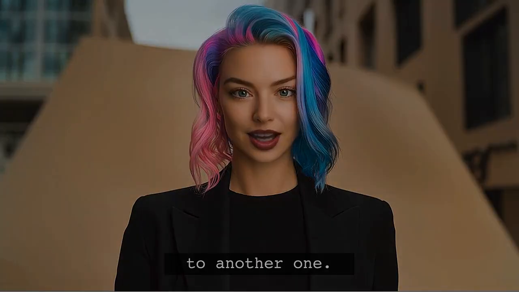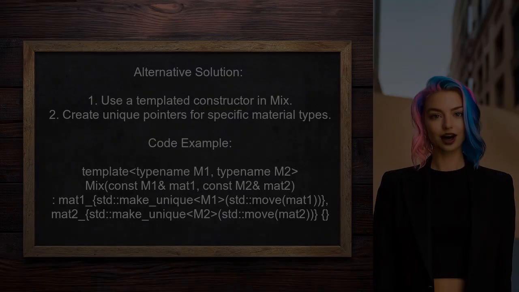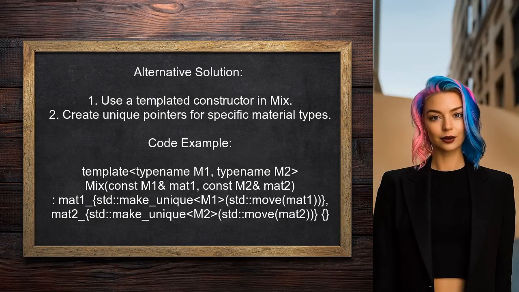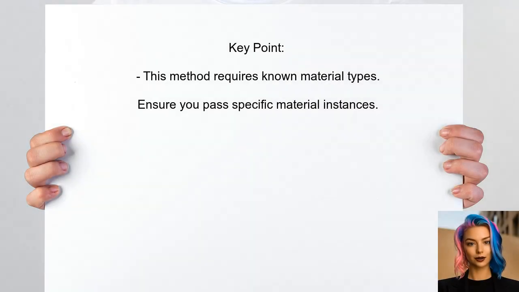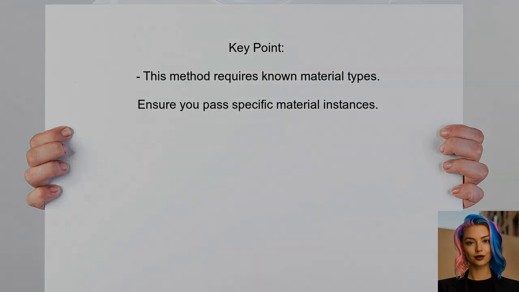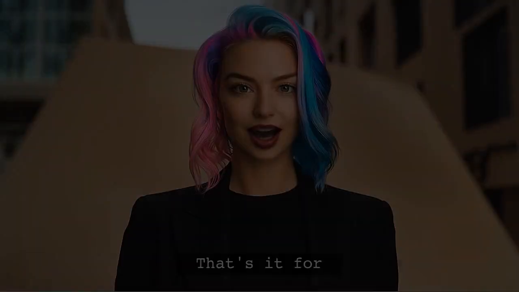Let's move on to another one. An alternative solution provided by another user suggests using a templated constructor. This allows you to construct the correct types without needing a clone method. By using templates, you can create unique pointers for the specific material types passed to the mix constructor. It's important to note that this approach works only if you provide instances of materials with known types. That's it for that answer.